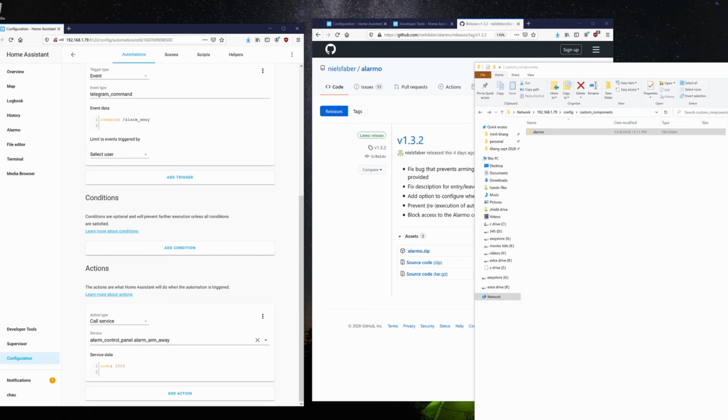Meaning in my Telegram, if I type in /alarm_away, the action will be calling the service to turn the alarm panel to away mode. And the code to do that is 2580. That's the alarm code.